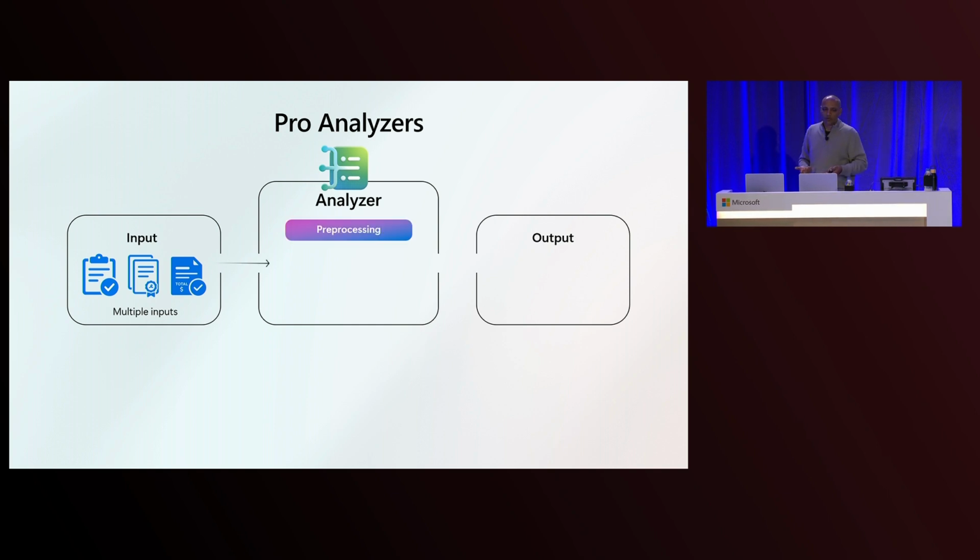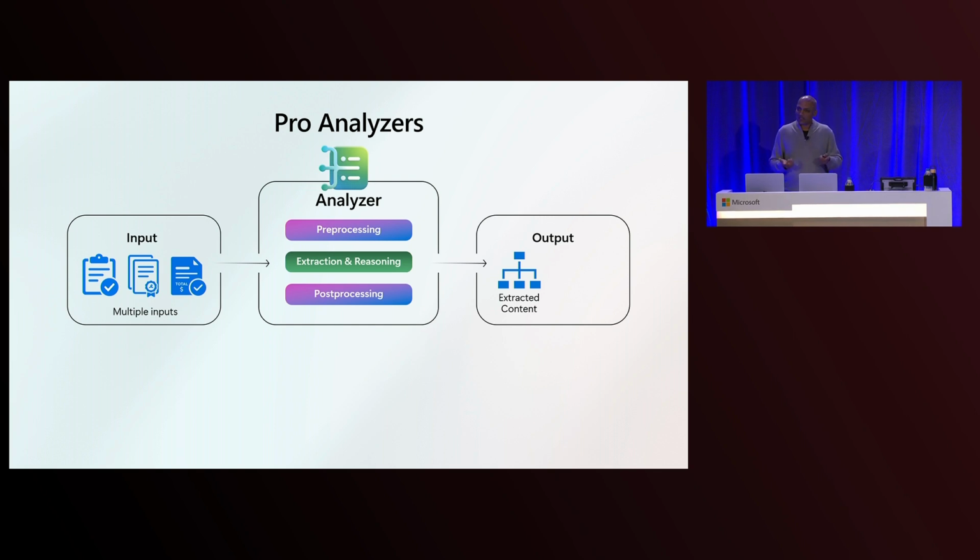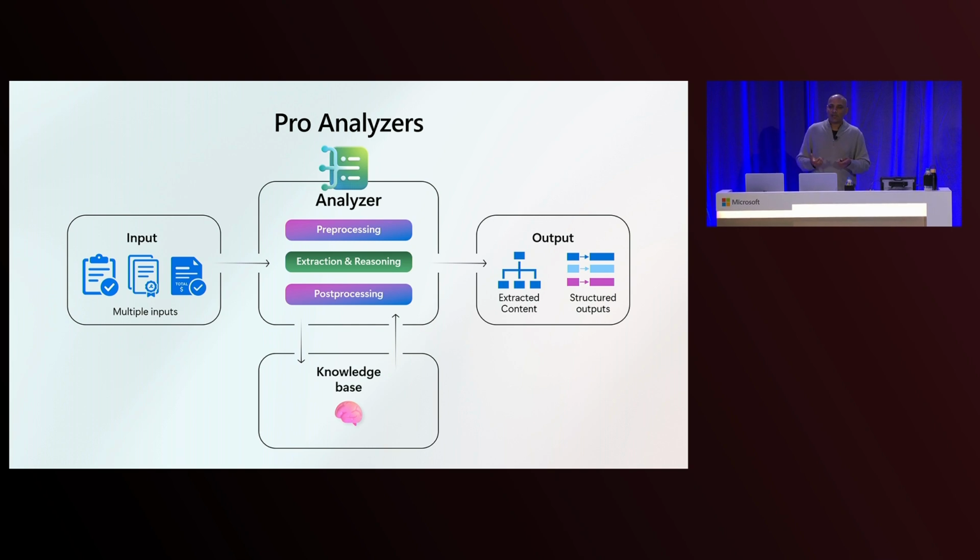You go through this flow where now you can start with pre-processing. You can extract and reason over the content. Do your post-processing to generate the outputs that you want, and generate the outputs which are essentially extracted content and structured outputs. But this time, you're adding in this reference data or knowledge base as you go through this process, right? So this is one of the key capabilities that we're adding into content understanding that solves a much wider variety of challenges that you need to process as you process your content.